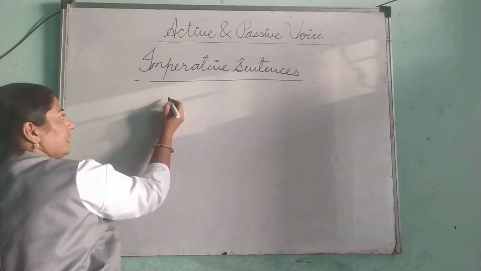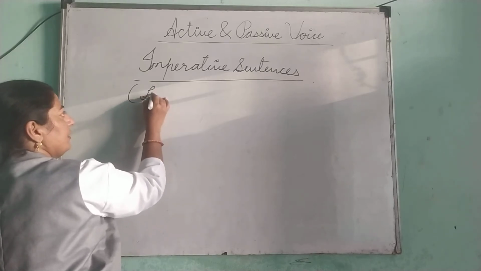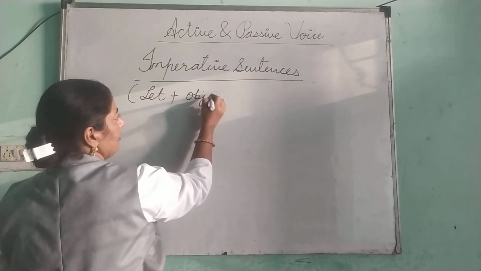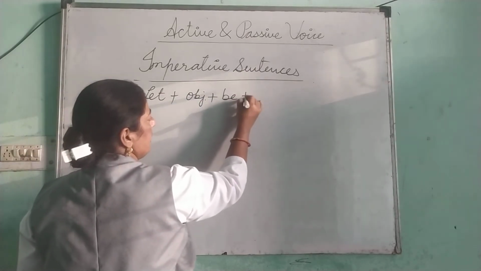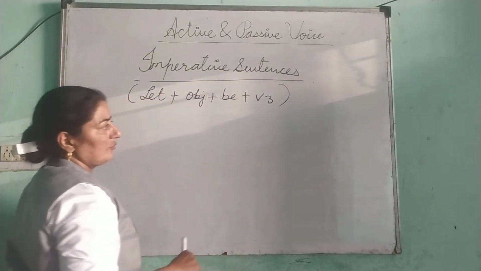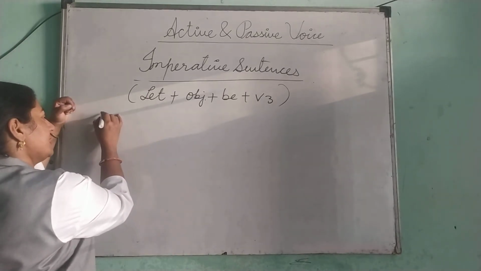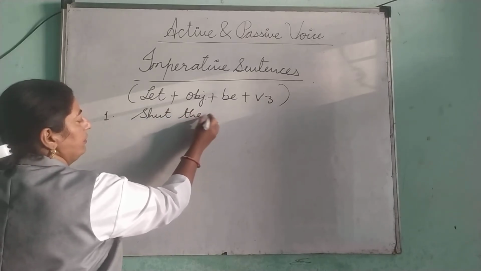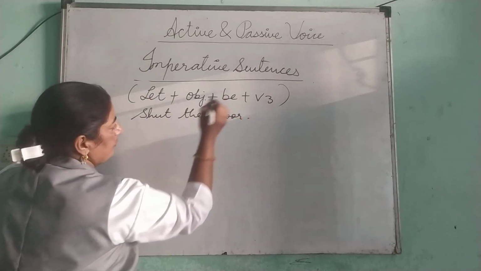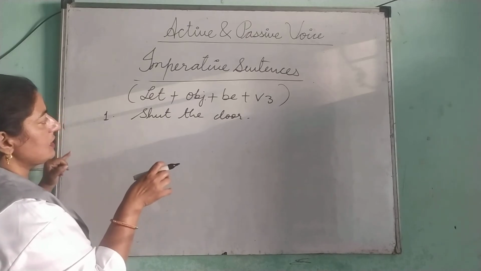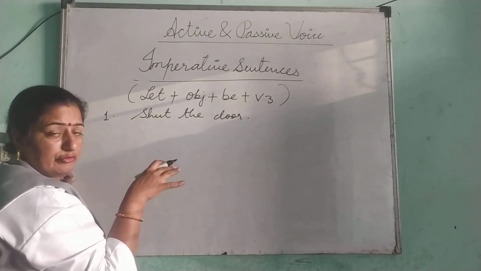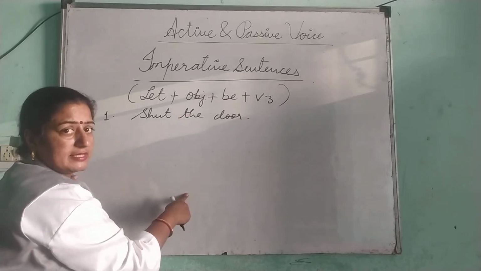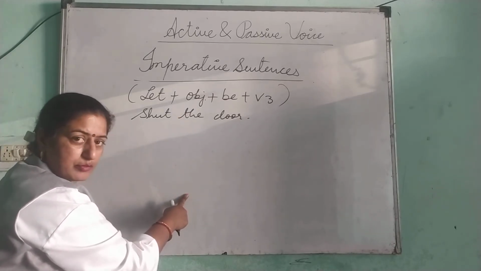For these types of sentences, there is a formula: let plus object plus be plus V3. Example number 1: Shut the door. First of all, recognize subject, verb, object. As we have already discussed, in these types of sentences there is no subject.